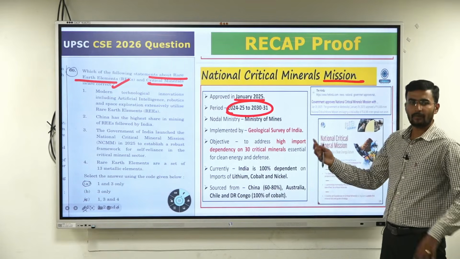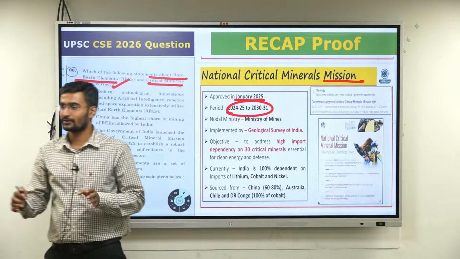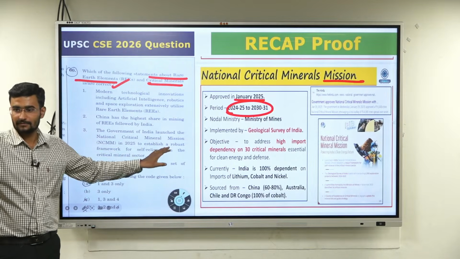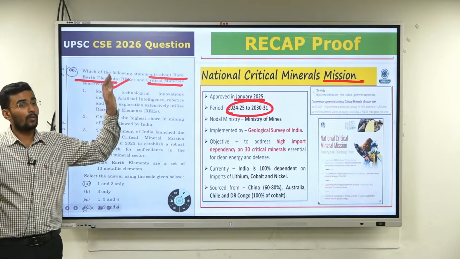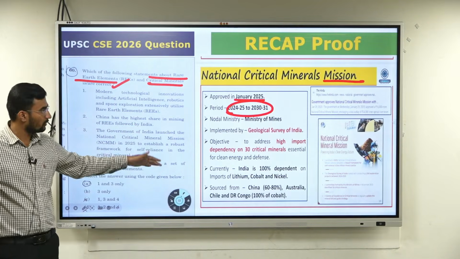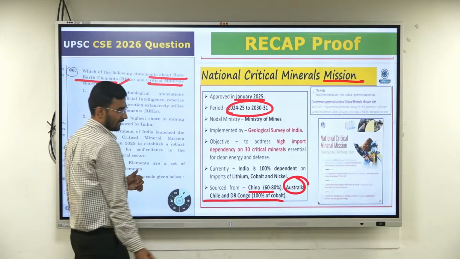Critical mineral mission. While discussing the economy, I have discussed this A to Z. What are the rare earth minerals and strategic minerals, and how many minerals are called strategic minerals? Now, what about lithium? What about cobalt? What about the recent missions, all those things? It is sourced from China, Australia, DRC.